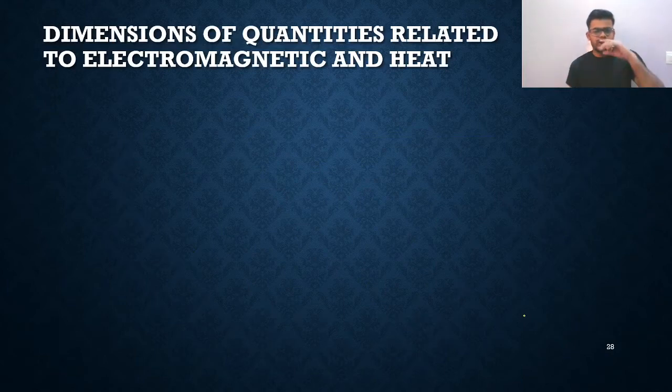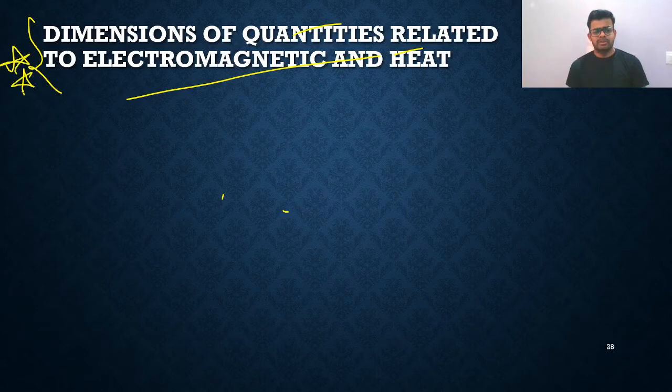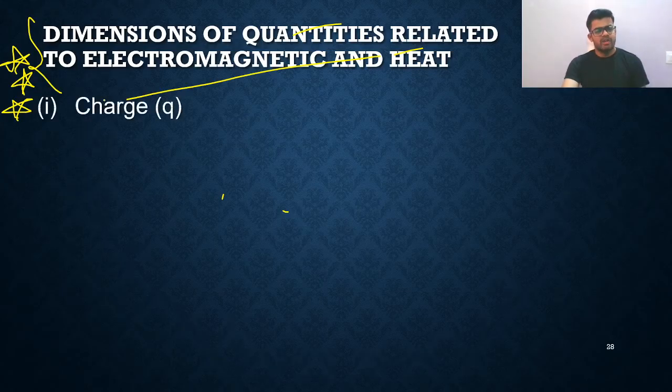Now some more important concept: dimensions of quantities related to electromagnetic and heat. Very important. Why have I taken it separately? Because this is very important, and from this section the most obvious questions used to come. First, charge. Find the dimensional formula of charge. All of you remember Q is equals to IT. Q is equals to IT, where I means current. Charge is equals to current into time.